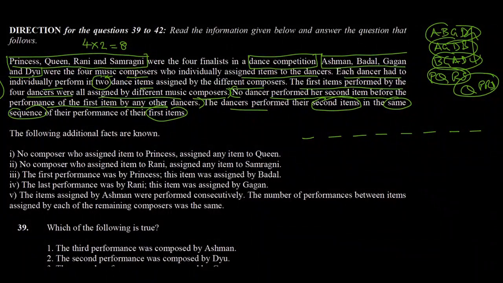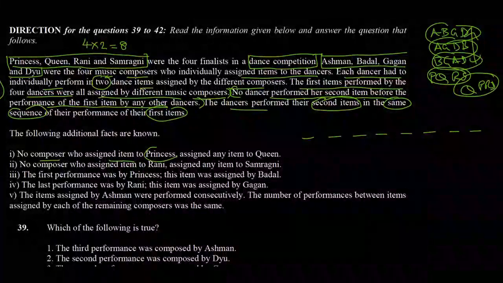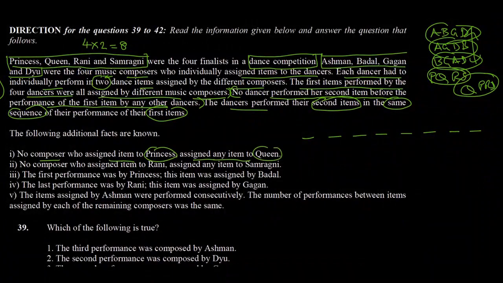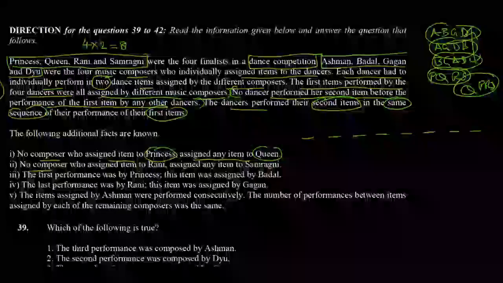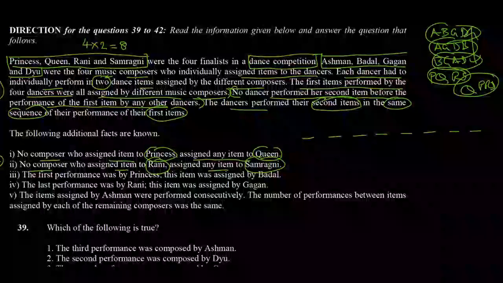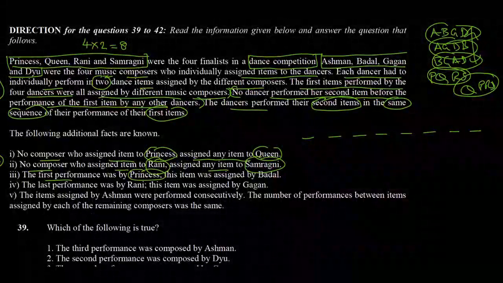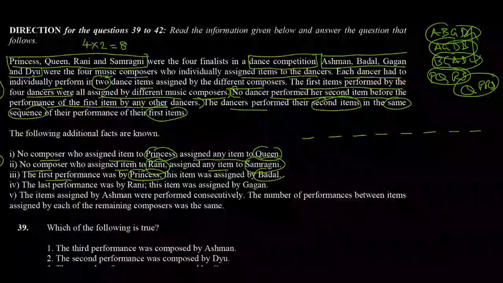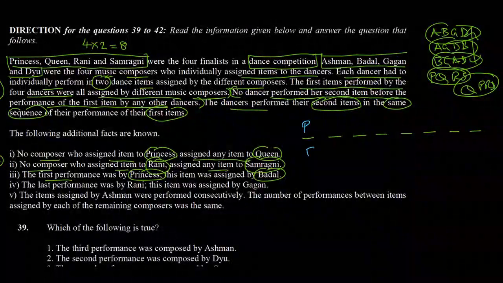So first and second sequences will be in the same order. Now let's see the other clues. The first one says no composer who assigned item to Princess assigned any item to Queen. So P and Q had no composer in common. Similarly, the second clue says no composer who assigned item to Rani assigned any item to Samragni. So R and S had no composer in common. The third clue says the first performance was by Princess and this item was assigned by Badal. So let's put that in. So first was Princess, composer was Badal.